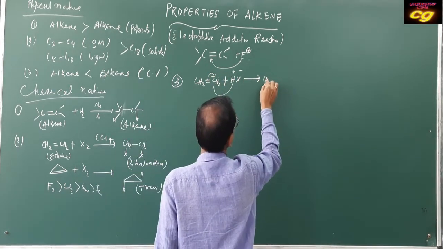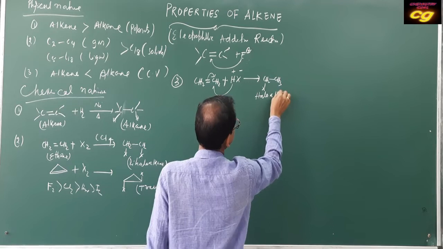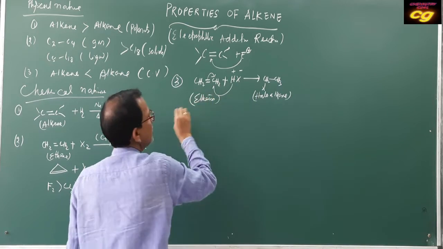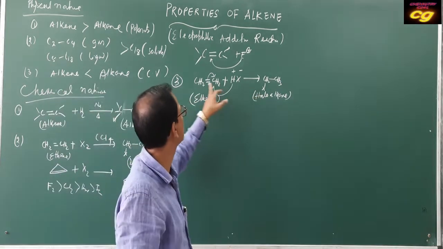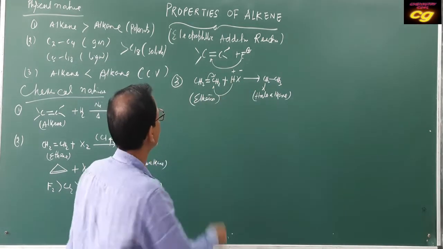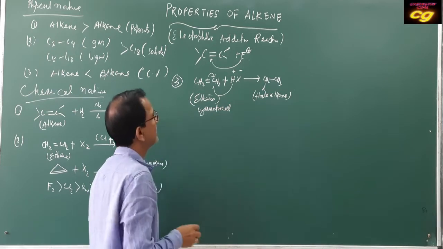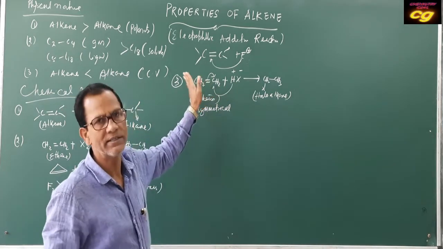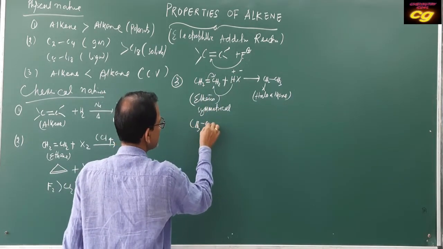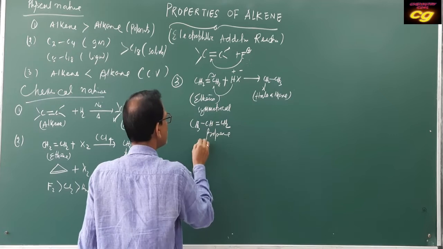The result is CH2X-CH3, a haloalkane. The formation of haloalkane depends upon the number of carbons of the alkene. This alkene is symmetrical, so X can be added to any carbon. But if it is unsymmetrical, let it be CH3-CH=CH2, this is propene, which is unsymmetrical.